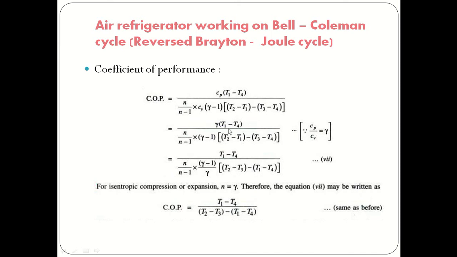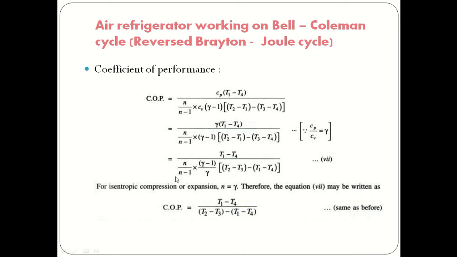We know that the ratio of Cp and Cv is equal to gamma. After substituting this, we get gamma multiplied by (T1 minus T4) divided by [n minus 1 multiplied by (gamma minus 1) into ((T2 minus T1) minus (T3 minus T4))].